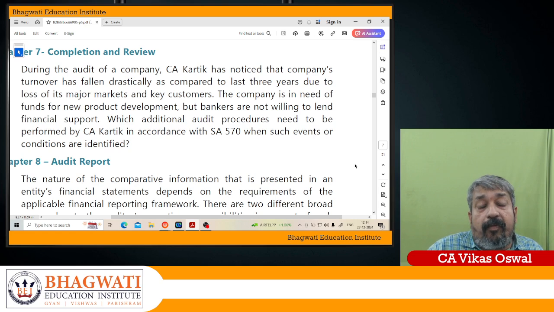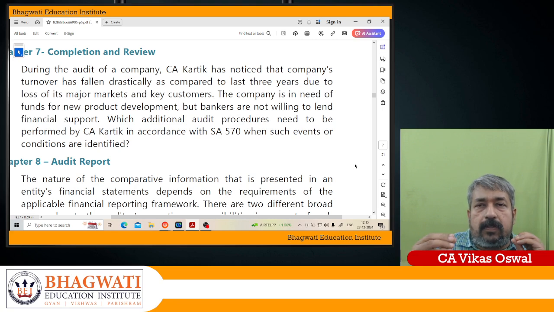Further, what is the implication of going concern on the financial statements and the audit report? That has to be checked. Then there are some additional procedures. You have to check whether the management has performed an assessment of the entity's ability to continue as a going concern.